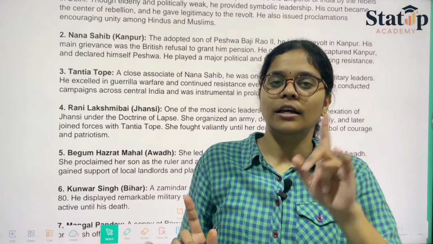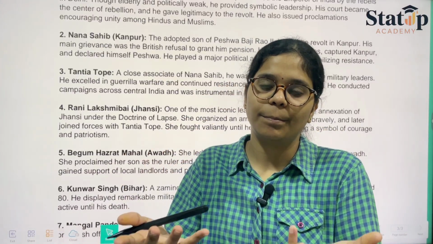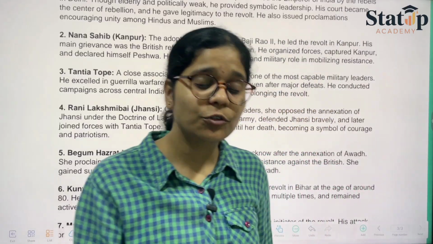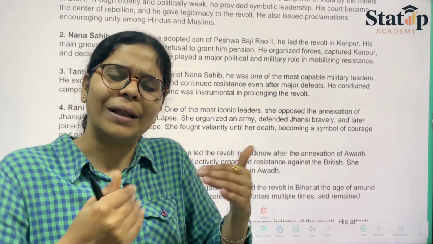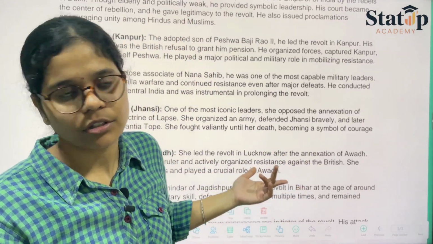If you want to stay, you can stay. If you want to leave, just get lost. So that was their policy, that was mentioned in doctrine of lapse, and that was thrown on the public for them to follow. So they actually followed, they were forced to follow, and those who did not follow, who planned against it, were these members. So उन्हीं के बारे में we are discussing.